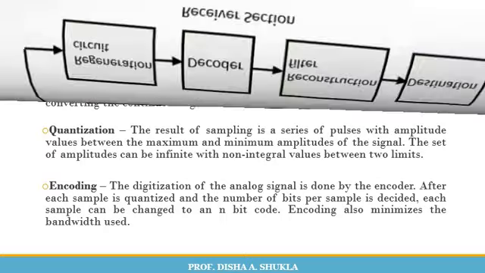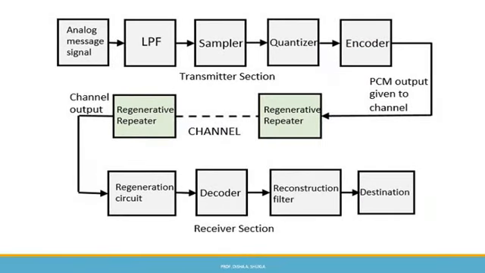Moving on, this is the diagram of PCM, showing how the whole process takes place. First, an analog message signal is passed to an LPF, that is a low pass filter. Then it is passed to a sampler, then a quantizer, then an encoder. The PCM output is given to the channel that uses a regenerative repeater, and through the channel it is again sent to the regenerative repeater.